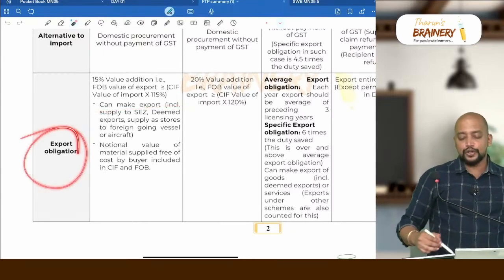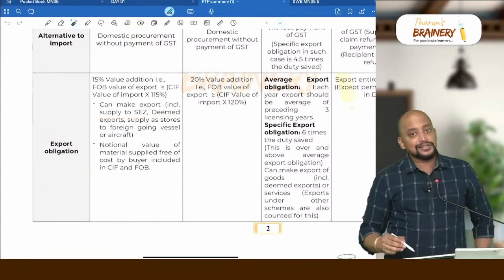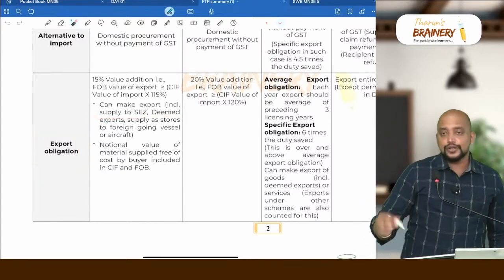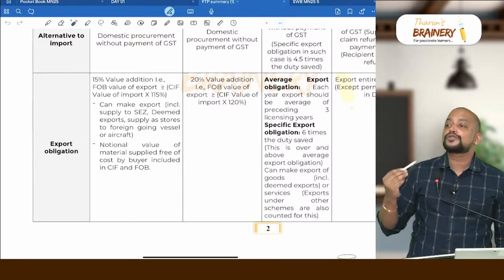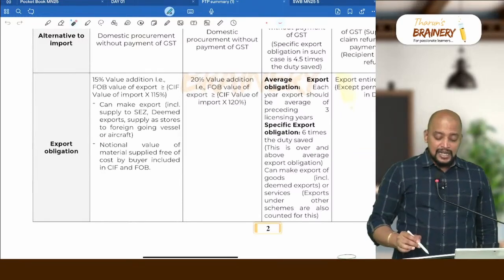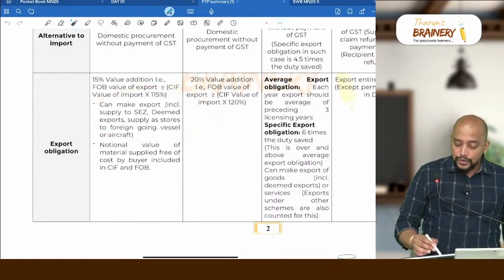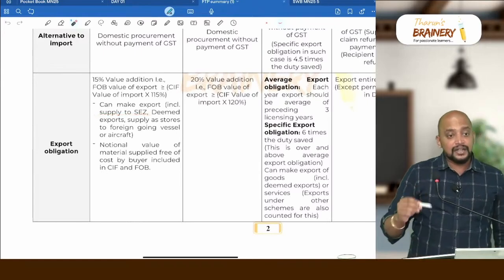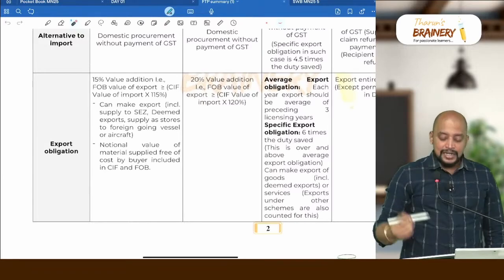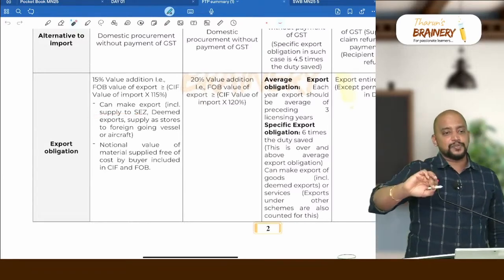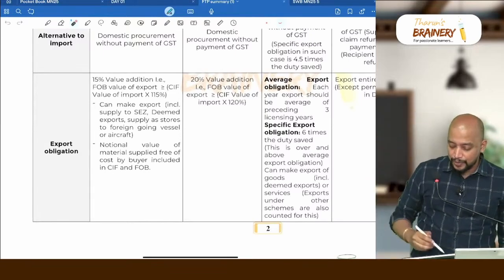So how to fulfill the export obligation? We can either make physical export, including supply to SEZ, which is also counted here. Deemed exports are also counted. Supply as stores to a foreign-going vessel or aircraft is also counted, because that is also treated as export. So all these are counted for export. Sale to SEZ is not really export, but for the purpose of this advance authorization, sale to SEZ is treated as export. Deemed export is also not export, but for the purpose of this authorization it is treated as export.